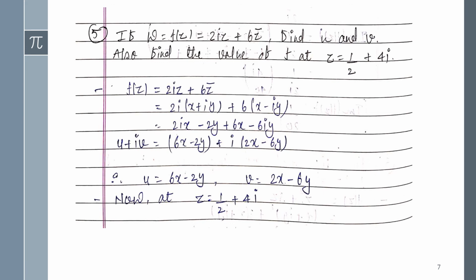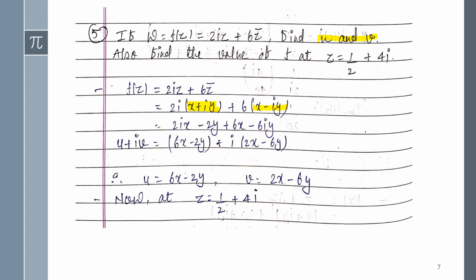So this one is very easy, guys. Let's start with f(z), which is given as 2iz + 6z̄. You know the value of z first of all. As you can see, I put the value of z and z bar, that is x - iy, and then in the equation you have to find the values of u and v, that is the real and the imaginary parts.